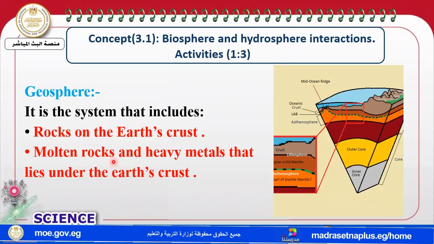Then the molten rock, also it's a rock, but it's in a liquid state. These molten rocks and the heavy metals, we can find them under the earth's crust. So under the earth's crust, we can find the geosphere. And on the earth's crust, we can find the geosphere. What's the name of under the earth's crust? Of course, molten rocks. And on the earth's crust, it's called solid rocks. All of these are geosphere.